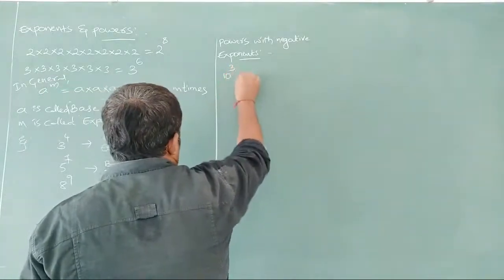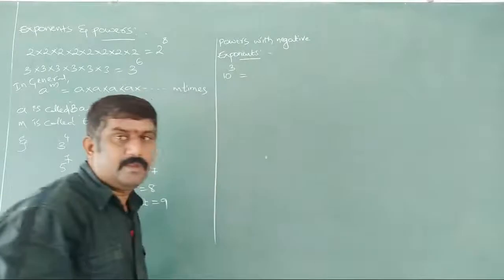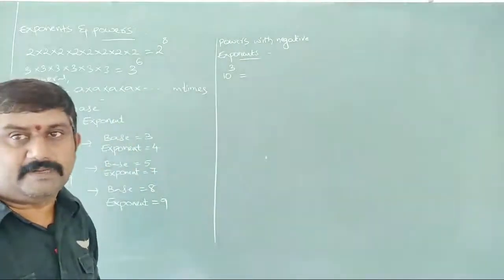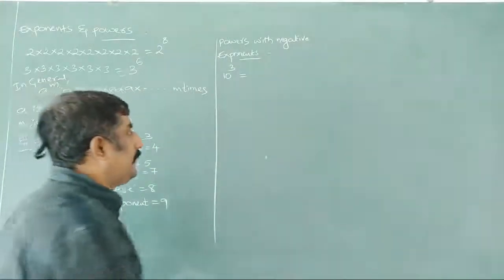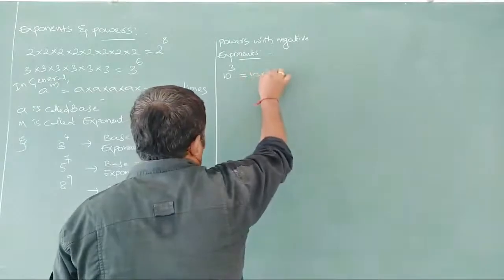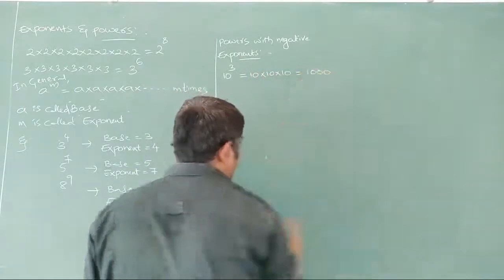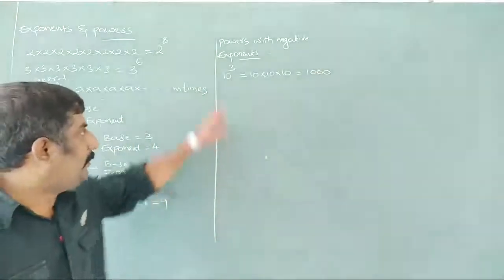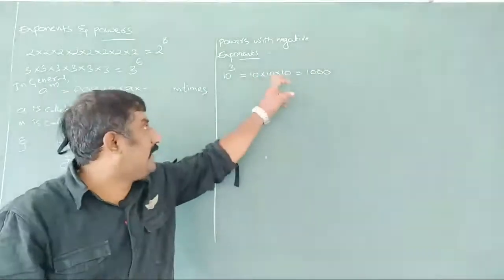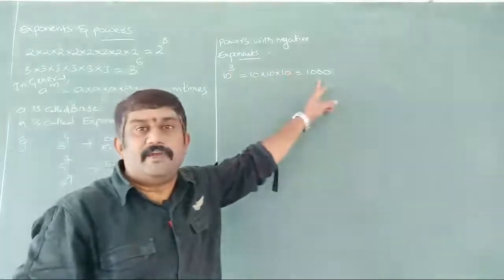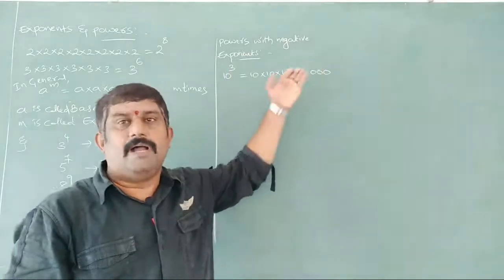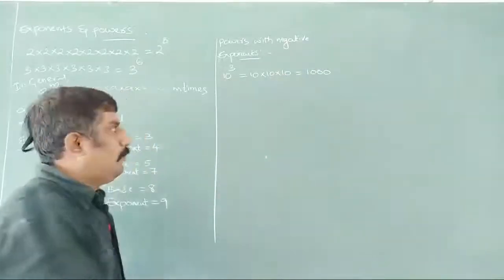10 to the power of 3 I am writing here. 10 to the power of 3 can be written as 10 into 10 into 10. How many times? 3 times. It is going to be 1000. Now I am decreasing the exponent by 1. What is it going to be?